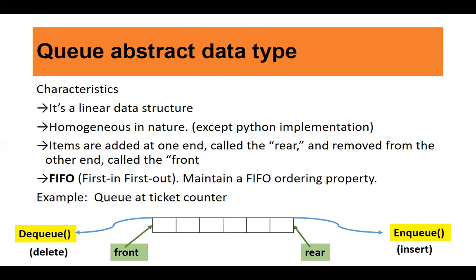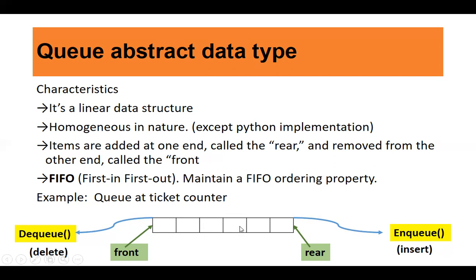A simple example of queue is a ticket counter: people standing in a line at the ticket counter is nothing but a queue. So no insertions and deletions are allowed in between. Deletion can be carried out only at one end, front, and insertion only at the other end, rear.